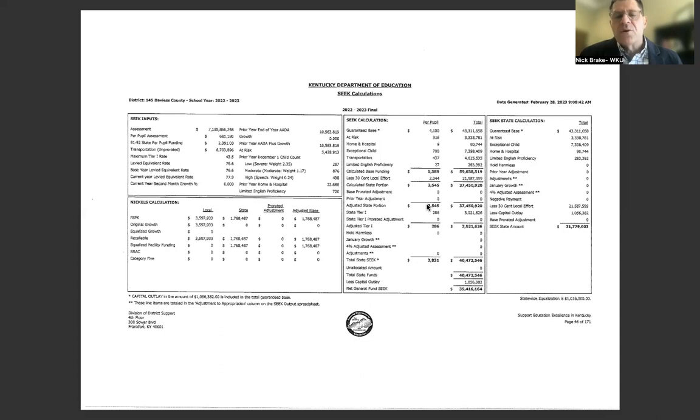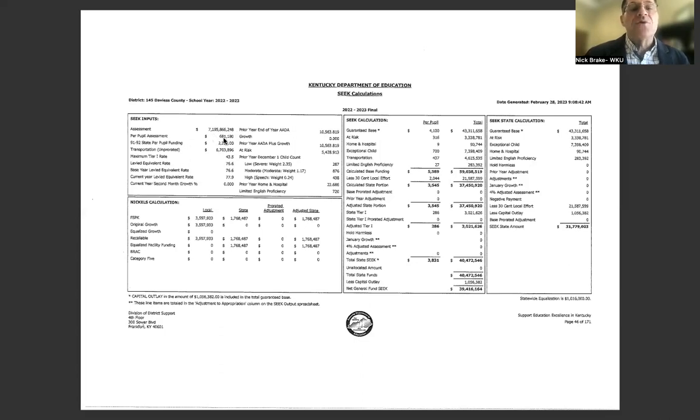Now we're going to talk about tier one, but before we talk about tier one, let's look at the property values in the district where these taxes are coming from. And so here in the input column where it says assessment, this is the total property value assessment in Davis County in their district boundaries, 7.1 billion.